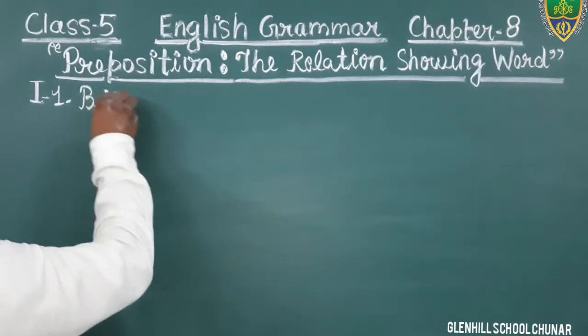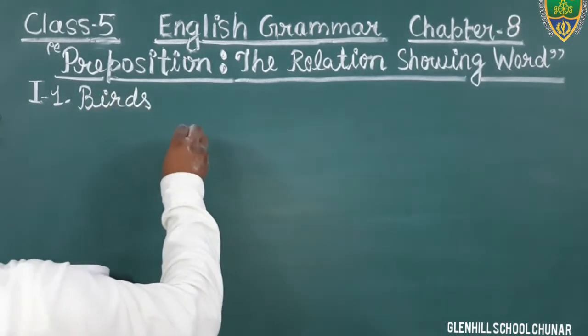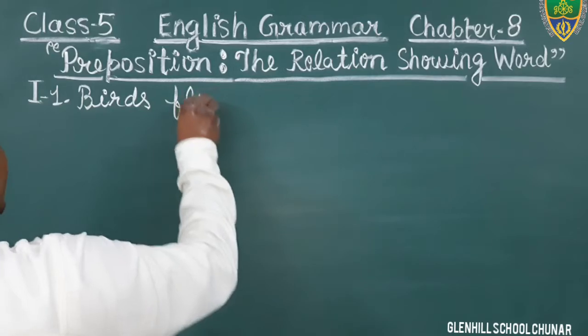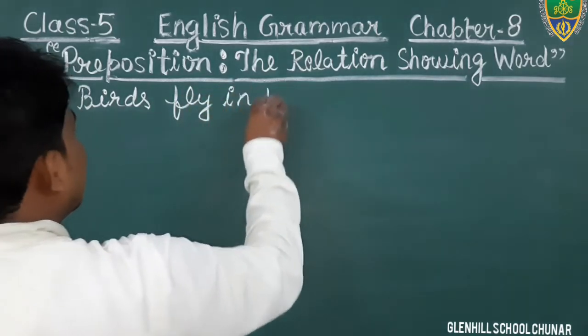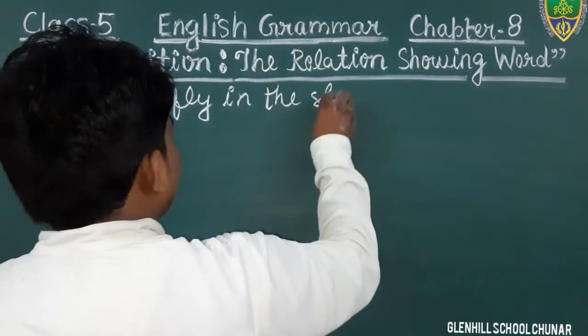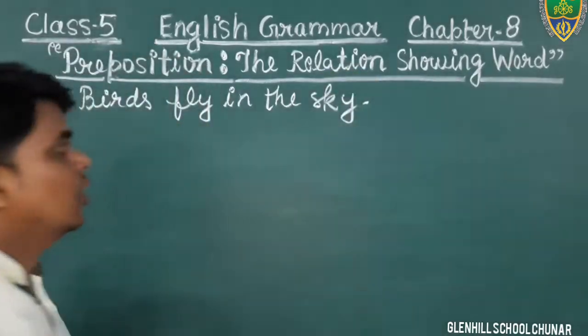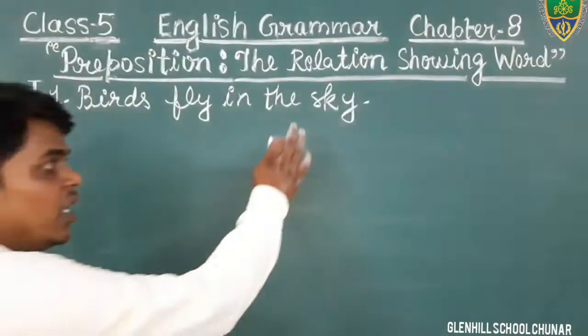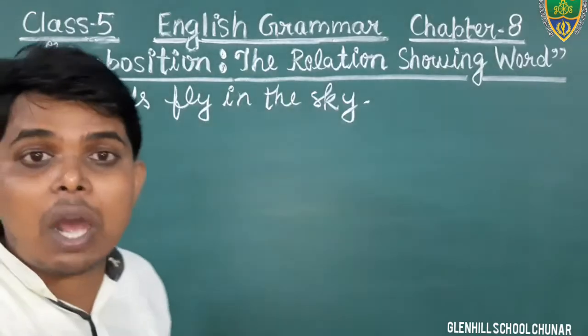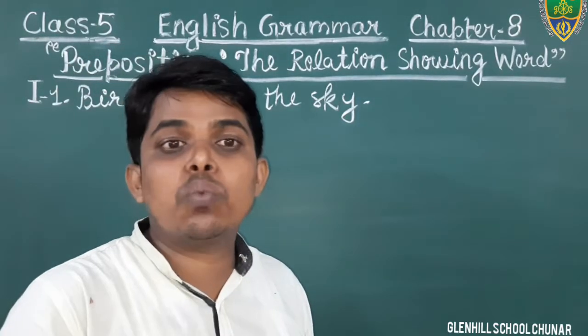Birds fly in the sky. This is your sentence, that is already done. Students, in this sentence the word sky is what? Noun.